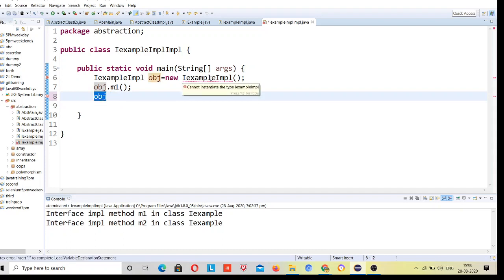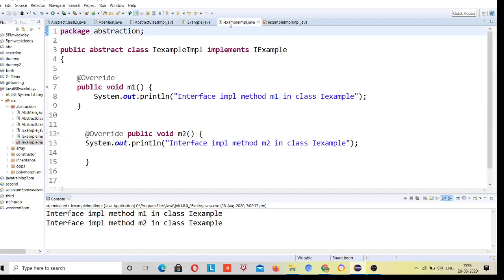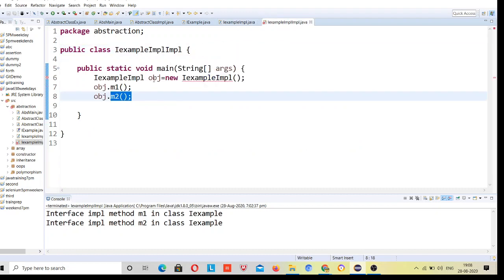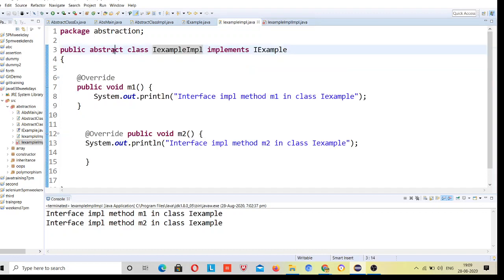Why was this error coming? Maybe cannot instantiate. Okay, I was trying to instantiate this. Saved or not? Okay, so you have mentioned abstract class in the child class. Yeah, I have to, that's why. Okay.